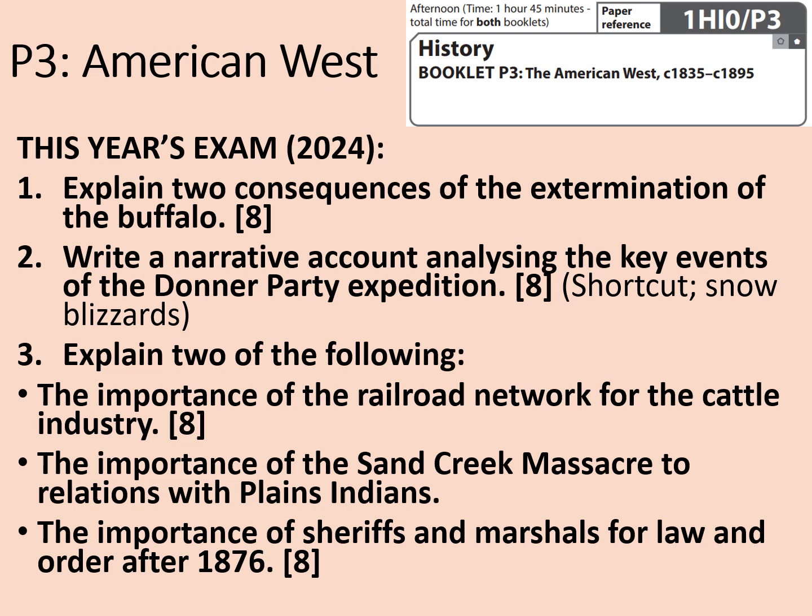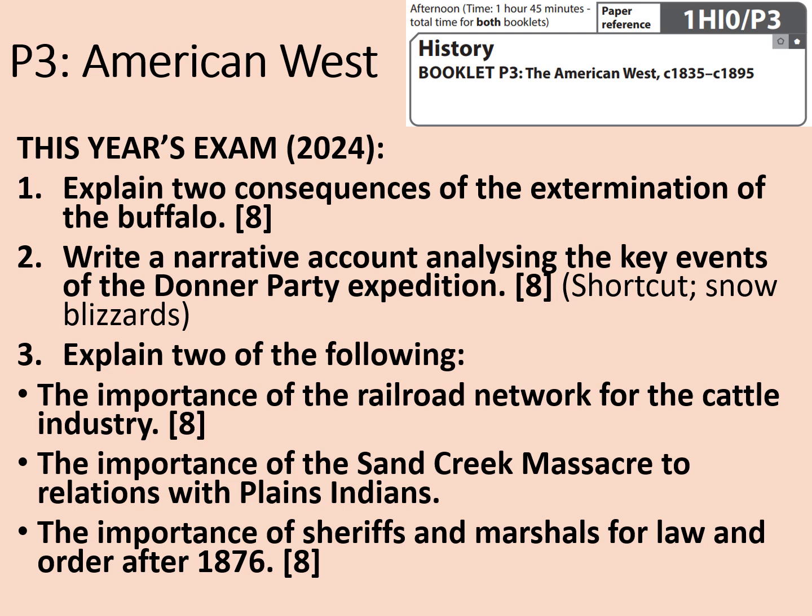And in terms of explaining 2 of the following, well, this is where I think it gets quite a bit trickier. These questions look pretty simple on the face of things, but you'd have to read them pretty carefully to get them right. So in terms of explaining the importance of the railroad network, you would need to make sure that you are constantly explaining about its importance to the cattle industry rather than to migration more generally.